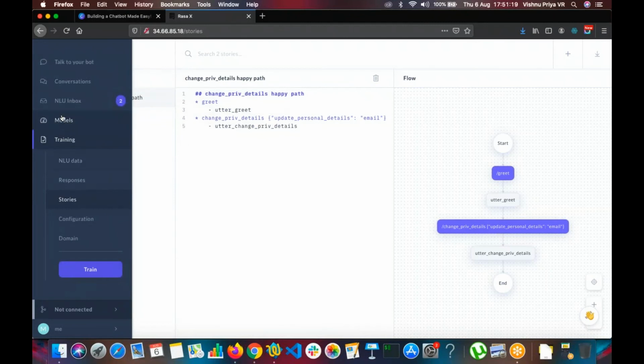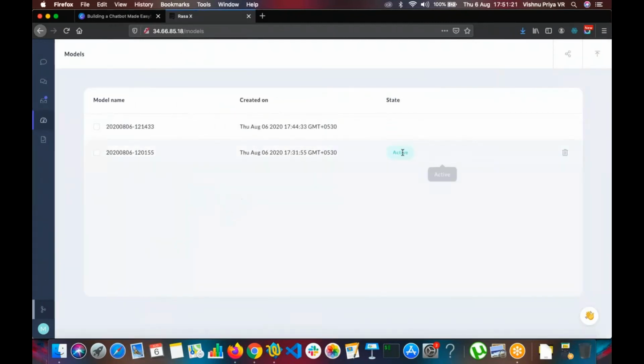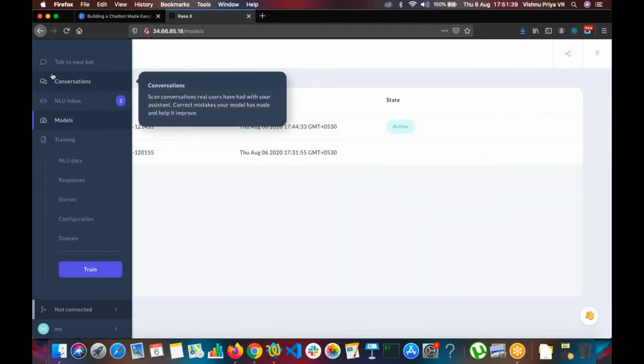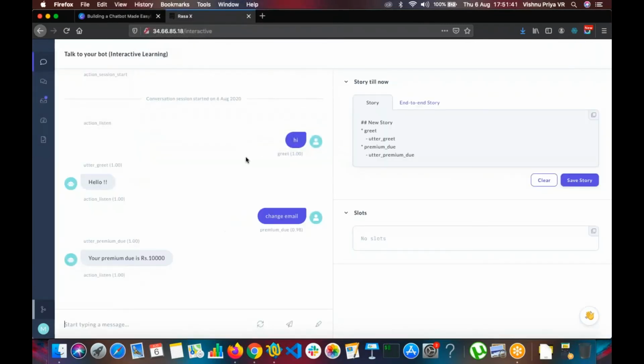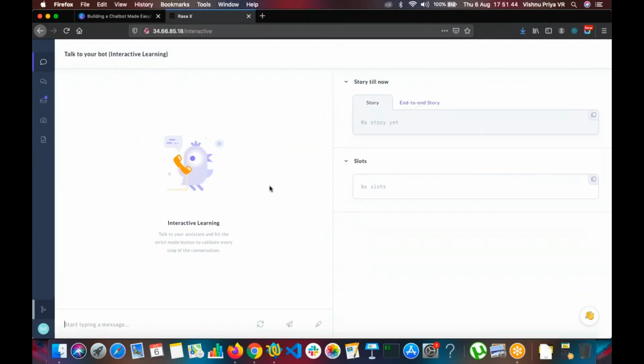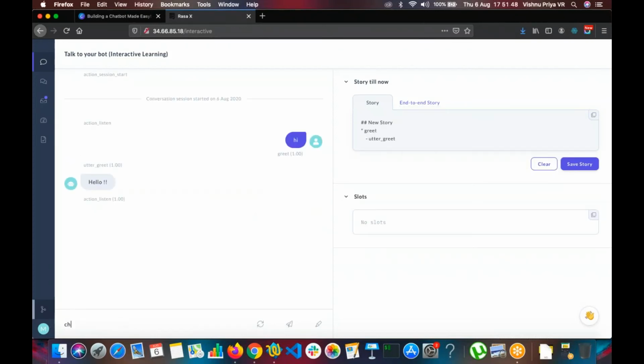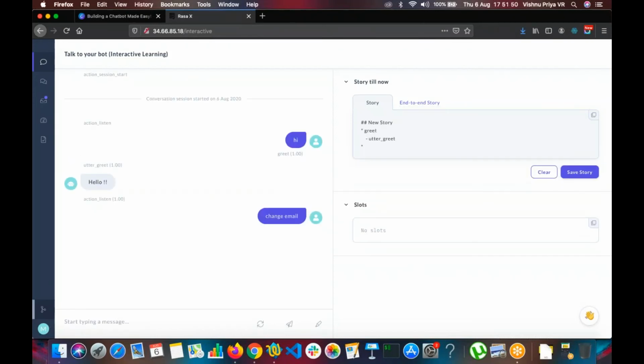Maybe we need to change the model. Yeah, see, if you see here, the previous model has been made active, where we haven't even added the change private details stuff, right? But after adding the change private details stuff, we trained, and we have to make that model active, and that's why it's not recognizing our private details. Let's see if it recognizes now. So I give hi and let's see, change email.